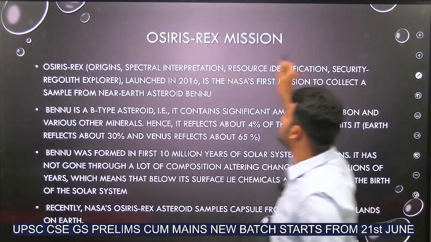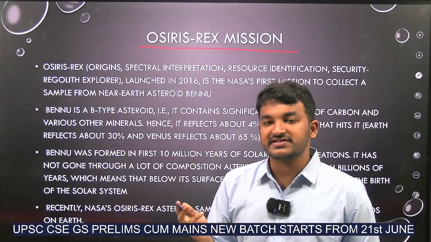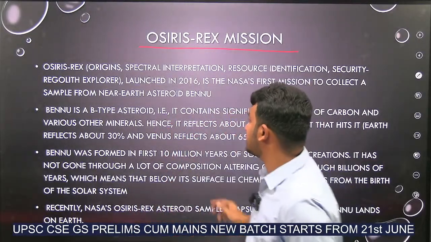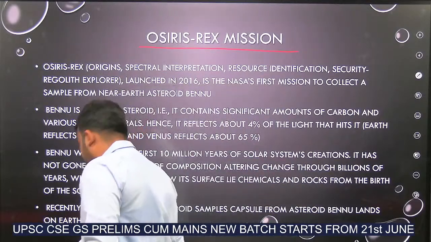Next, Osiris-Rex mission. What is this Osiris-Rex? This mission is the brainchild of NASA. And why is this Osiris-Rex being used?